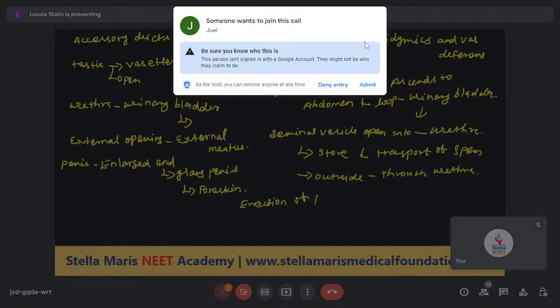The enlarged end is the glans penis, covered by the foreskin.